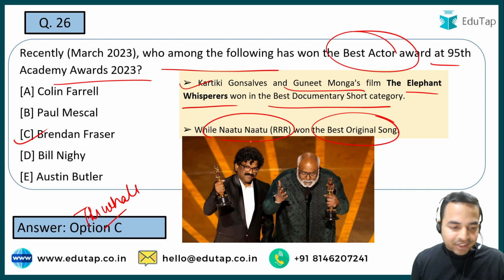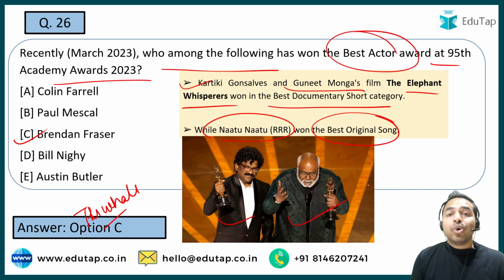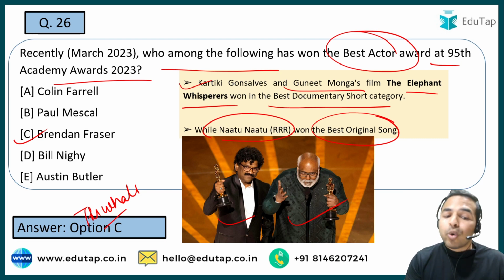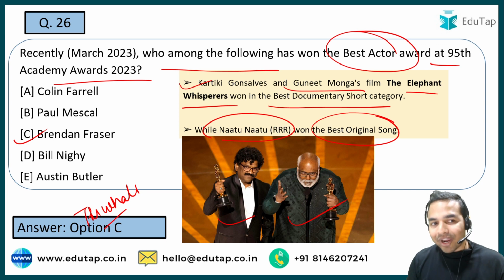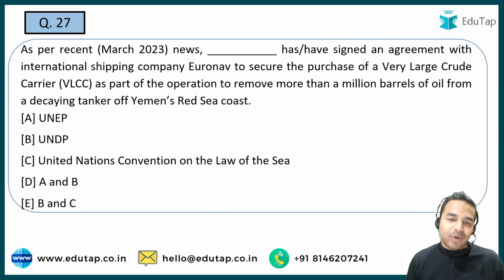And यहाँ पर आप देख सकते हो guys, these are Chandra Bose and MM Keeravani who were basically there to accept this Oscar award. And now guys, let me tell you another important thing, that recently this Naatu Naatu song of the RRR movie also won the Golden Globe Award for the best song, and this song is basically getting more and more laurels day by day. Now let's move on to the next question.